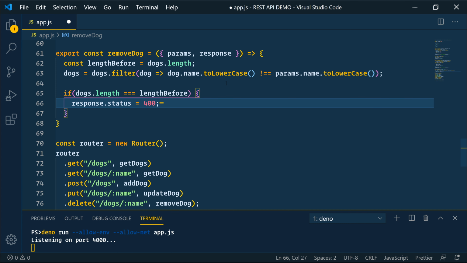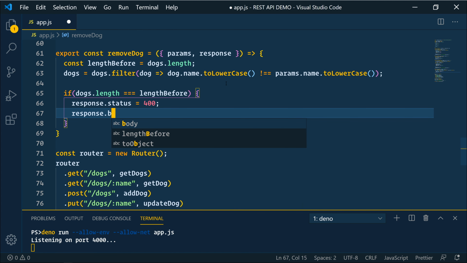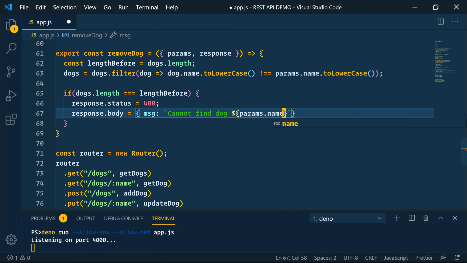If the length didn't change, we're going to say response 400 and response.body is going to equal a message, cannot find dog, and then we'll pass the params.name.